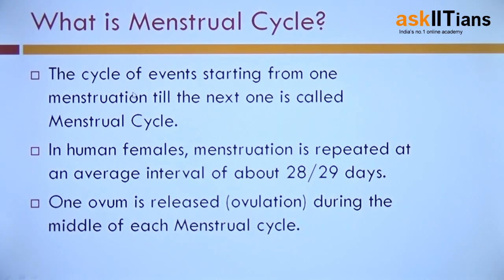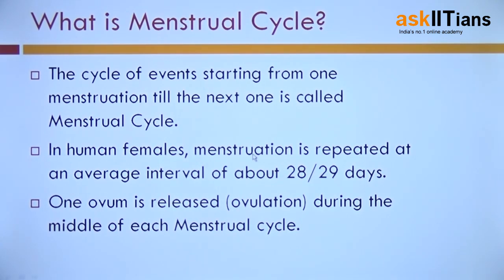Menstrual cycle is the cycle of events. In human females, a cycle of events is there starting from one menstruation till the next menstruation. These are the events that are responsible for the production of ovum as well as the release of ovum. These events consist of 4 phases. These phases we will discuss in our next slide.